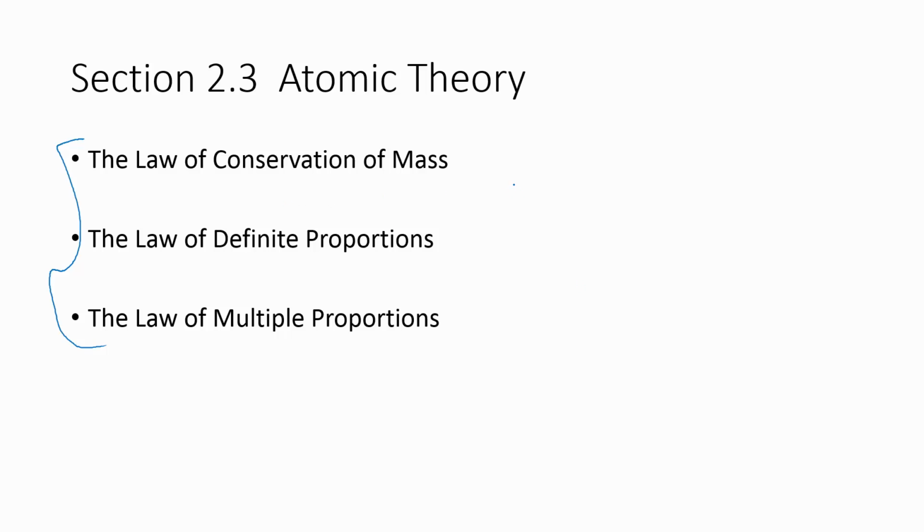And these laws we've seen before, at least the law of conservation of mass. We've talked about that previously, about how no matter is created or destroyed when there is a reaction occurring. We have the same amount of stuff at the beginning in the reactants as we do in the final products. And we'll also talk about the law of definite proportions and the law of multiple proportions. Now, as you're looking at these, what I want you to mainly be thinking about is, how does this make sense in terms of atoms, in terms of that being the explanation for what we're seeing in the physical world?